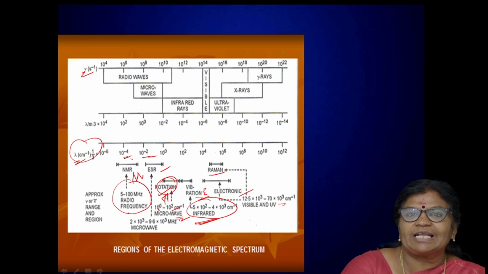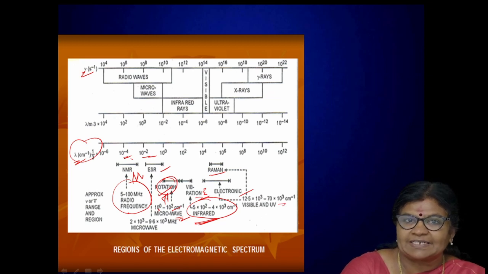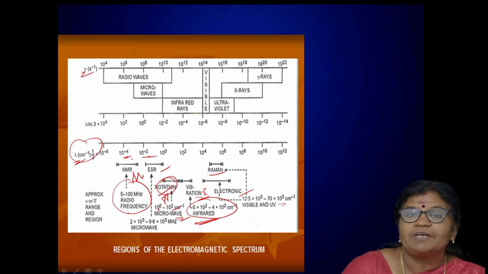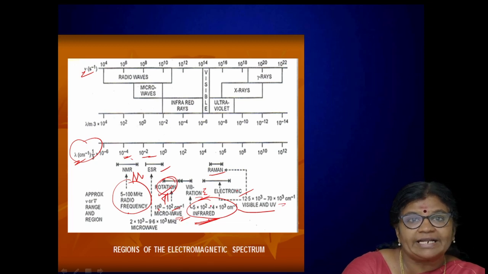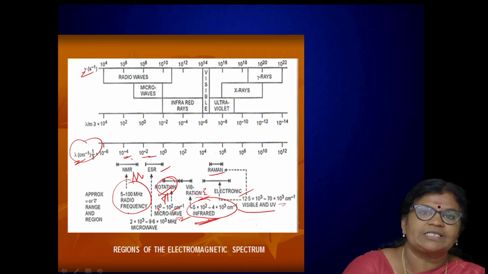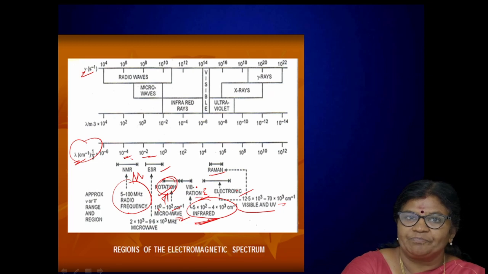So different types of spectra occur as a result of absorption of different types of electromagnetic radiation. We can say: if a molecule absorbs UV and visible frequency, it undergoes electronic transition. If a molecule absorbs infrared frequency, then it undergoes vibrational transition.